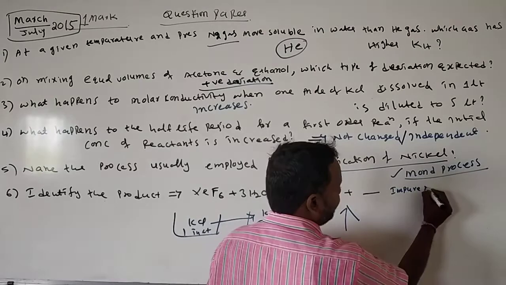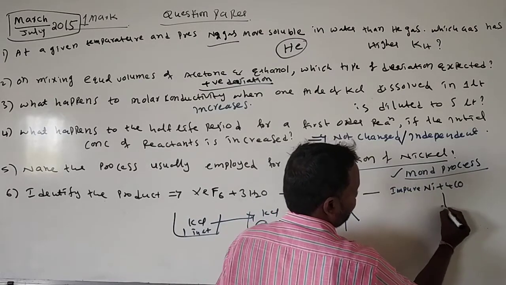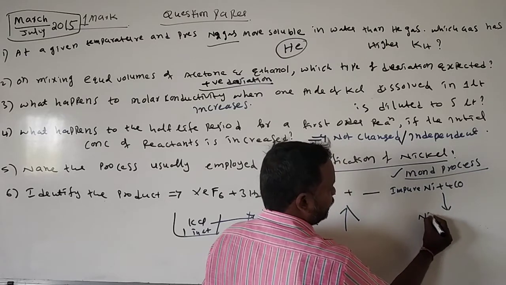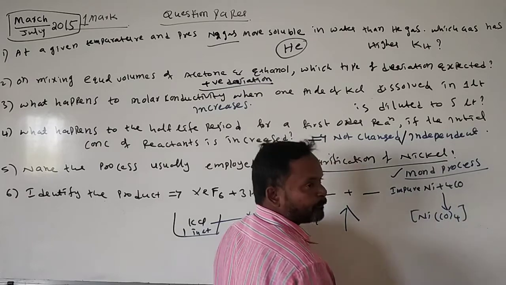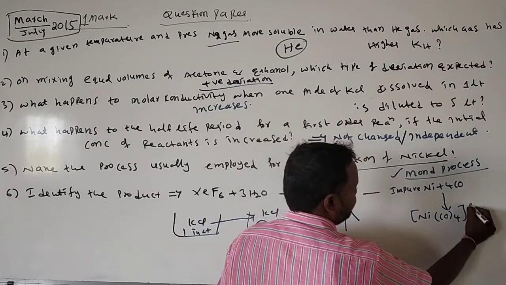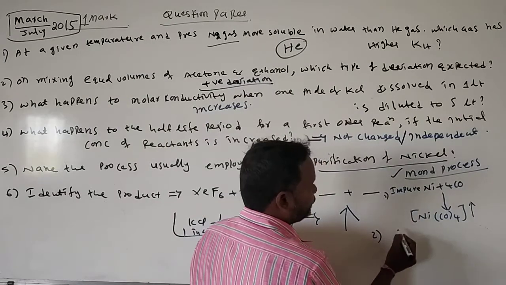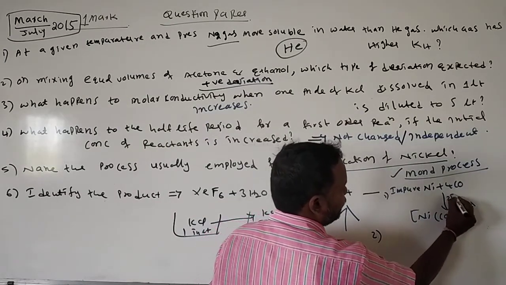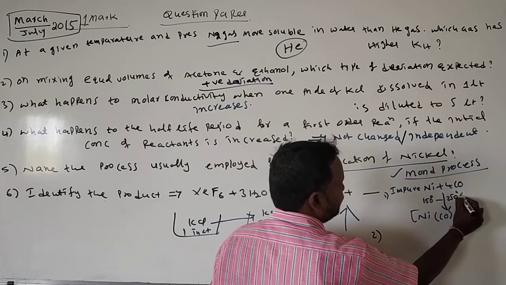You take impure nickel, add carbon monoxide, and it forms nickel tetracarbonyl, which is in vapor state. This is the first step, at nearly 150 to 250 degrees centigrade.